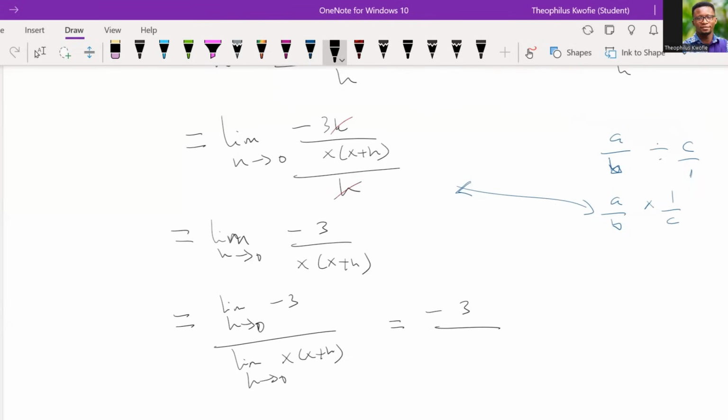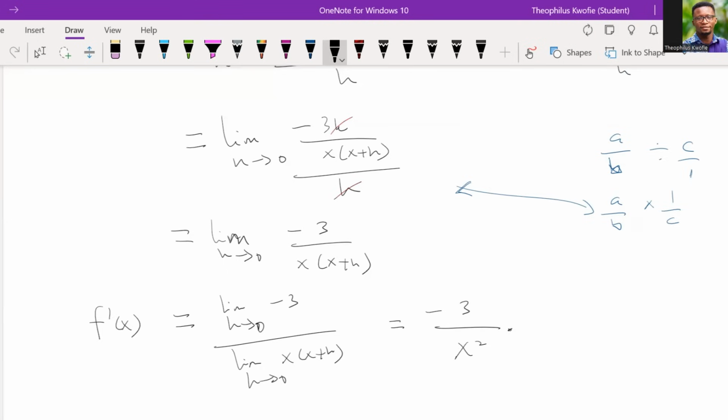And when you look at the denominator, it just means that wherever you see h, you just replace it by 0, and that happens, you have x squared. Let's take note. So when we simplify this, we should have something as this. For the first derivative, we should have something as this.